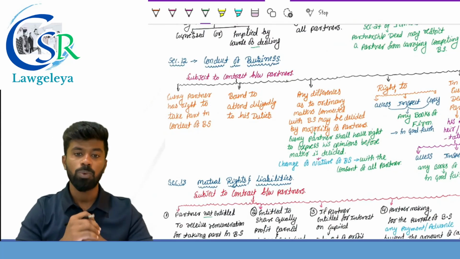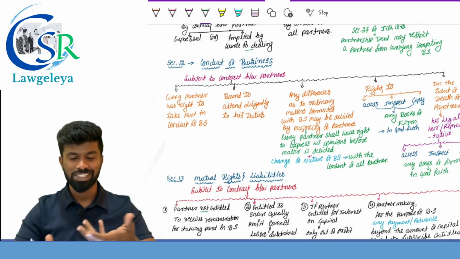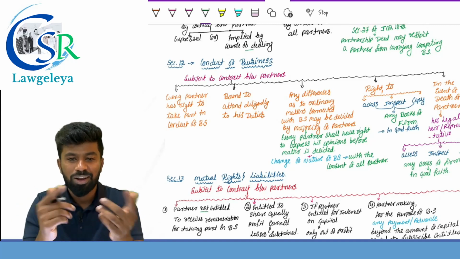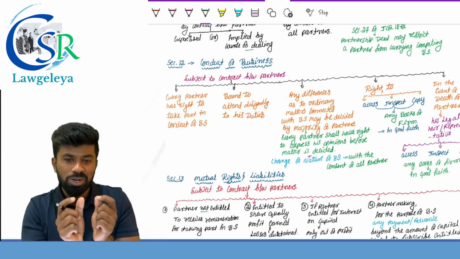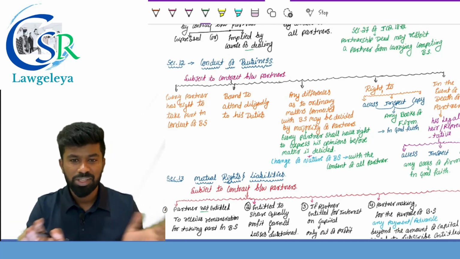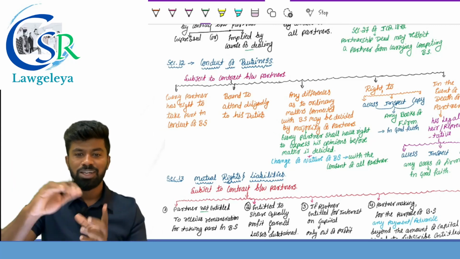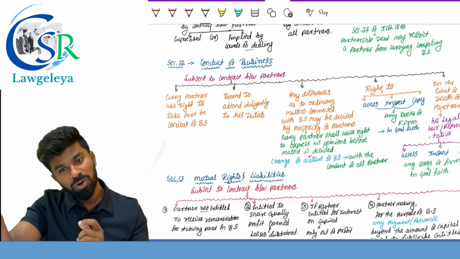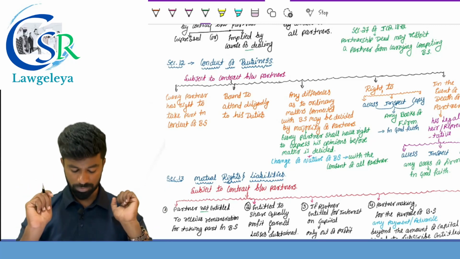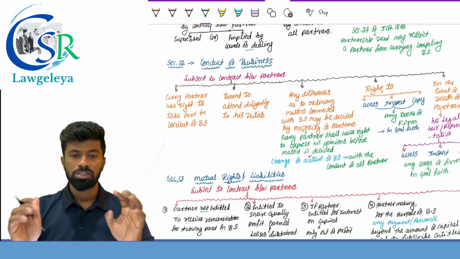Next one, section 12. What does section 12 deal with? Conduct of business. It starts with the words 'subject to contract between the partners'. This means section 12 says that whatever it says is not superior; it is subject to the agreement. If the agreement says something contradictory, you follow the agreement. So subject to the contract between the partners, every partner has a right to take part in the conduct of business.